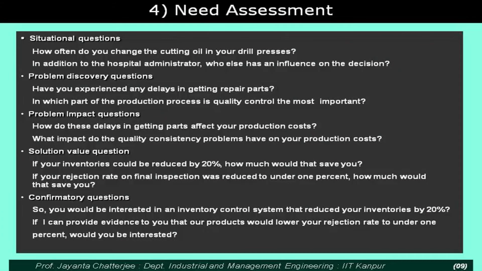Or if I can provide evidence to you that our product would lower your rejection rate to 1%, I'm sure you will be interested, or would you be interested, and so on. So you see, here we are trying to put forward a question which puts together our understanding from the previous questions and trying to put some value or some measure.